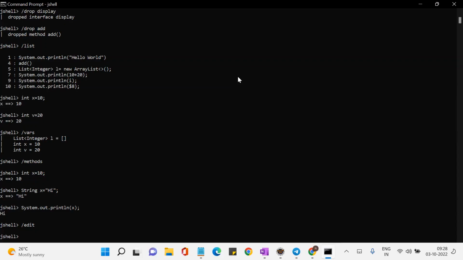Similarly, with the JShell, you don't need to create a class, and you don't need to create a main method. Whatever code you have created, you can put it in the JShell and then execute it. So it is easy for the developer. You don't need a workspace, you don't need to open Eclipse, save the file, or compile the file. Just open the JShell, put your code inside a method or as standalone statements, and then you can execute it and see that it is working. That is the advantage of JShell.